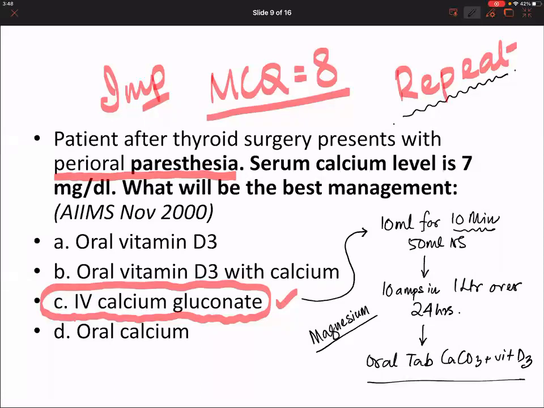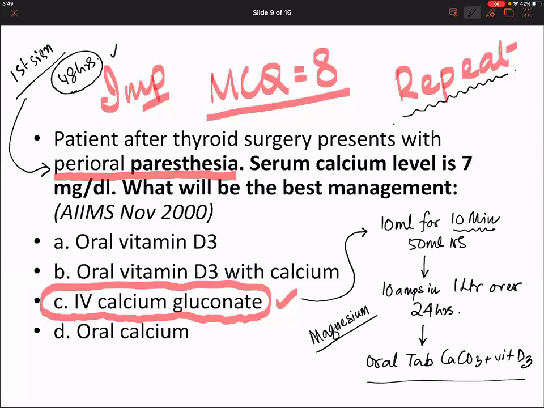What is the first sign of hypocalcemia? Perioral paresthesia. This comes as an MCQ question. First sign is perioral numbness and paresthesia. The rest of the other signs are much later. After a thyroidectomy, how long later does this sign take to appear? 48 hours.